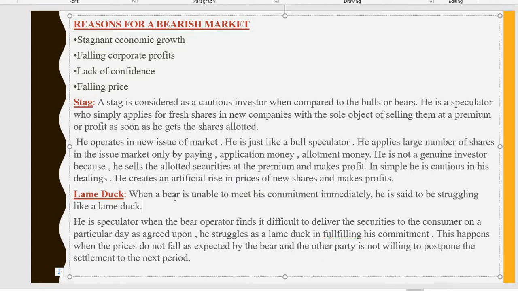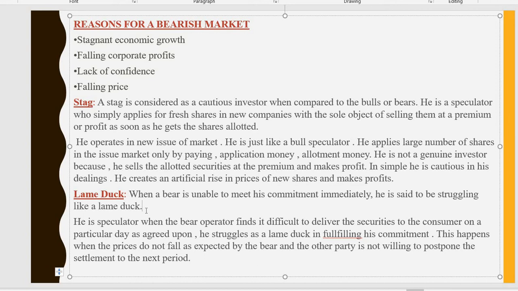So in case a bear is unable to meet his commitment, for example when every company is making a profit, there is no chance for a bearish market where he expects a fall in the price of securities. That is a situation where the bear cannot do anything when it comes to his commitment. So this situation will be like a lame duck.